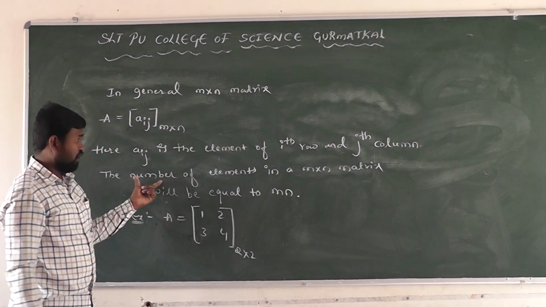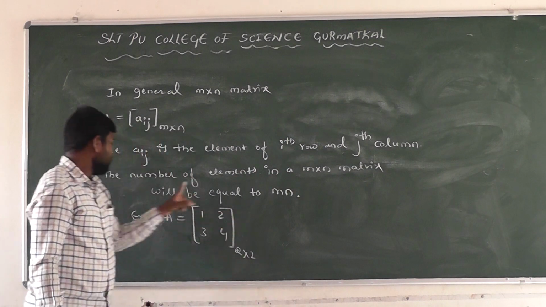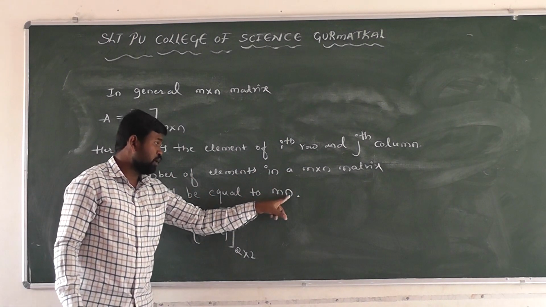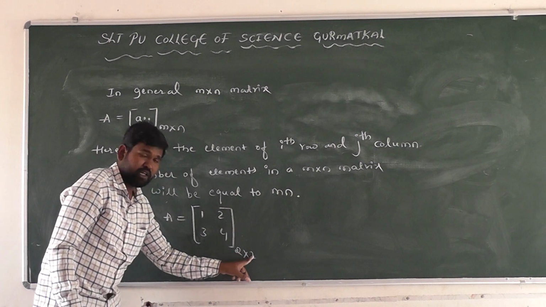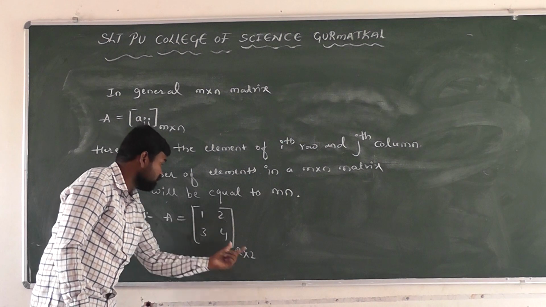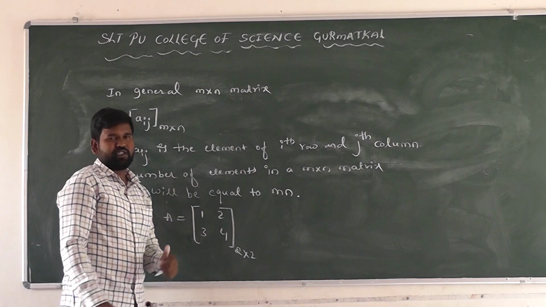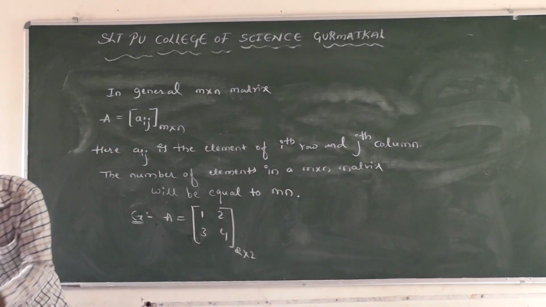The number of elements in an m cross n matrix will be equal to m into n elements. For a 2 cross 2 matrix, 2 into 2 is how much? 4. Then there are 4 elements. The order of the matrix gives the number of elements present in the given matrix. Next one.